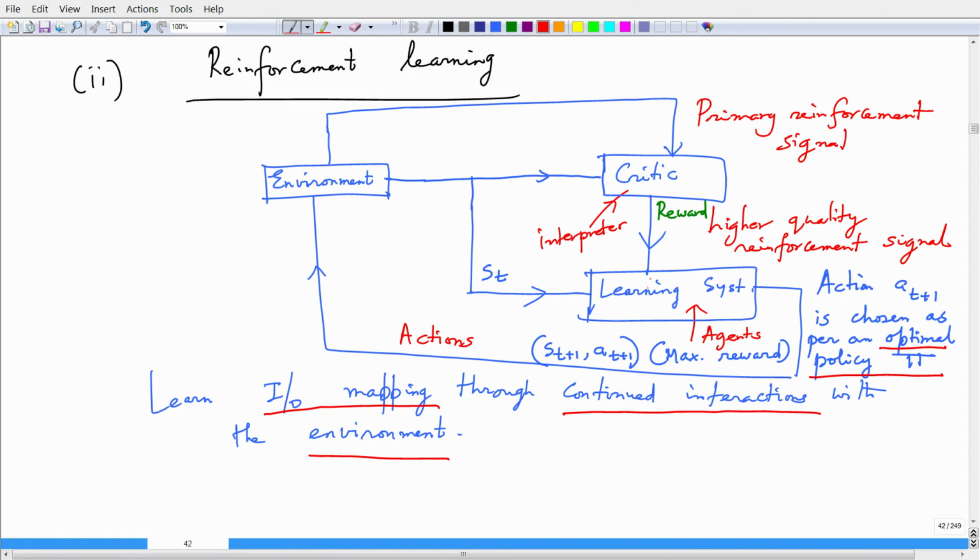The goal would be to maximize the expected rewards as a function of time t, and as a consequence it takes an action AT+1 that is optimal so as to maximize the reward. This reward, action and state are dynamically changing, and this happens through continued interactions with the environment, and this is how learning happens.